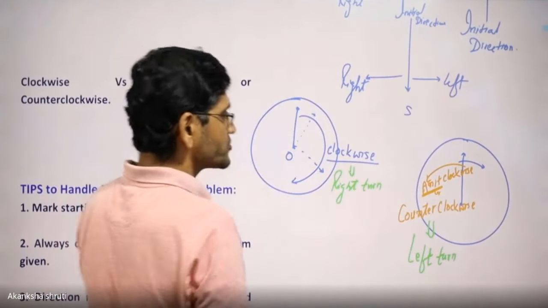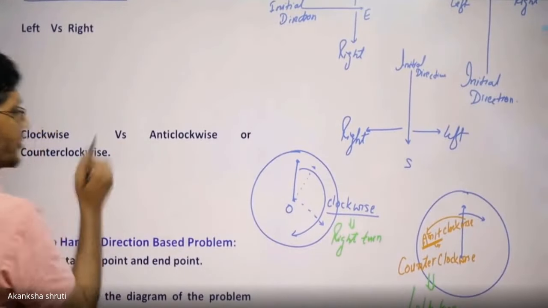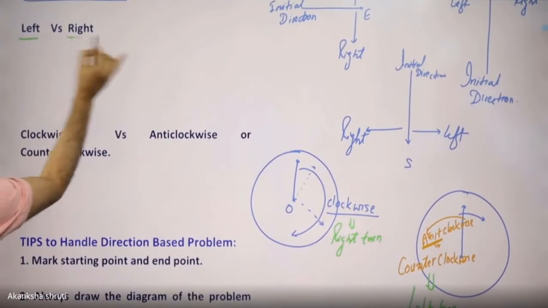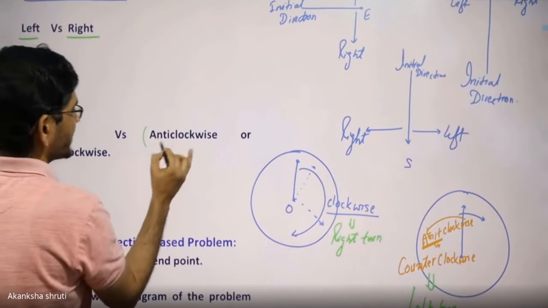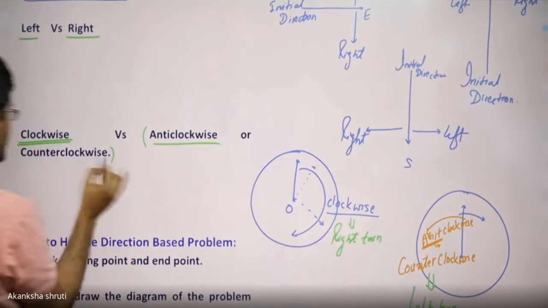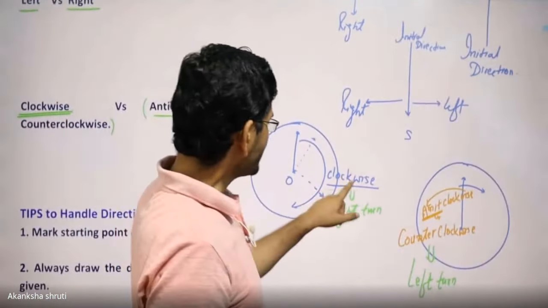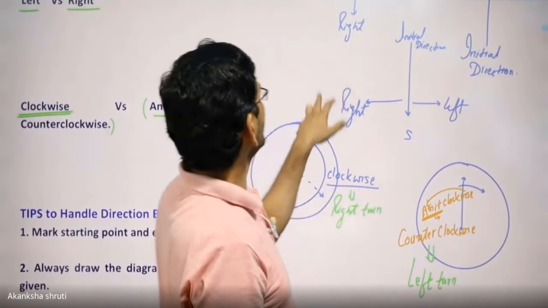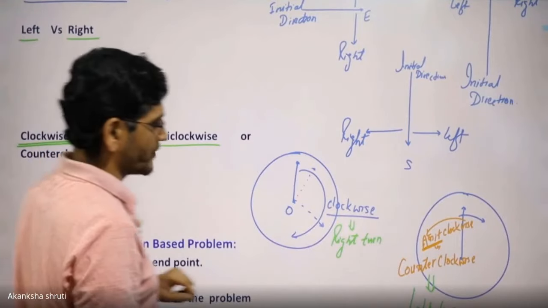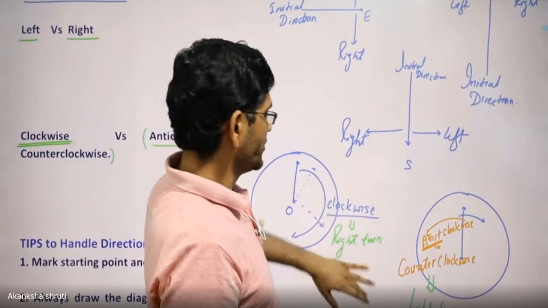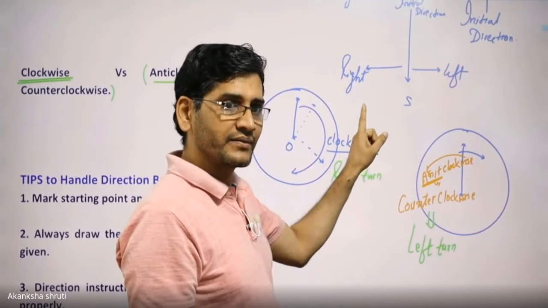Okay, student? So this way, the relative direction may be asked or given in the question in terms of left, right, or maybe clockwise and anti-clockwise; counterclockwise means the same thing. Okay, student? So keep in mind, clockwise is equivalent to our right, anti-clockwise is equivalent to our left. So these two things we have to understand carefully for drawing the picture.